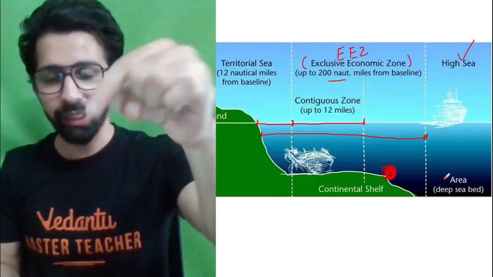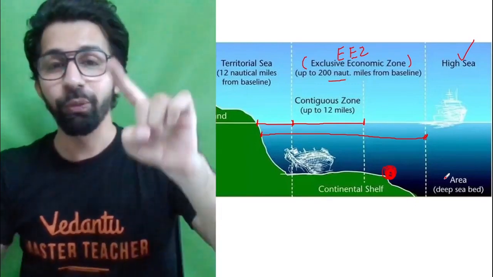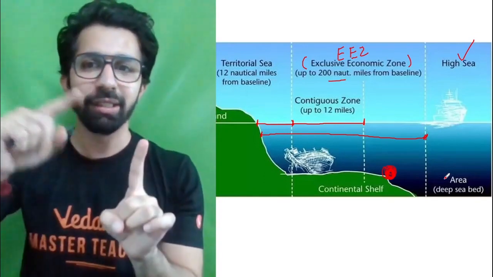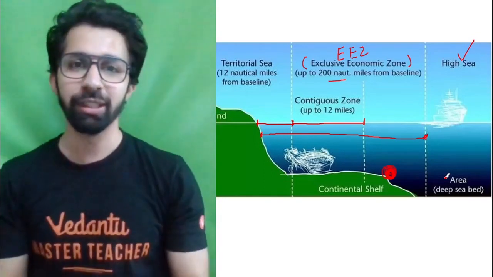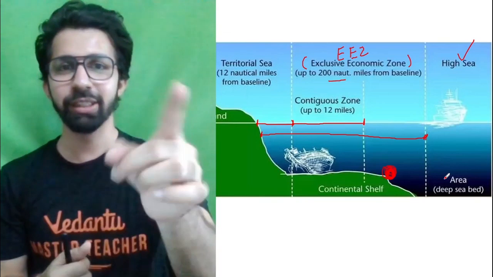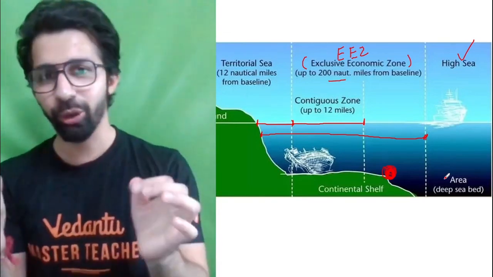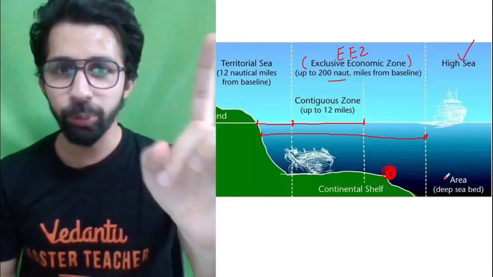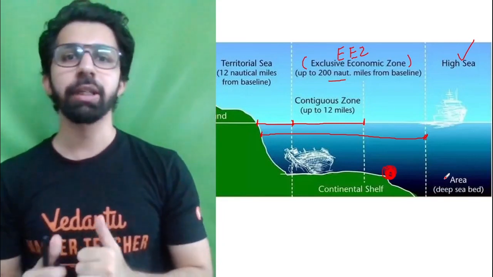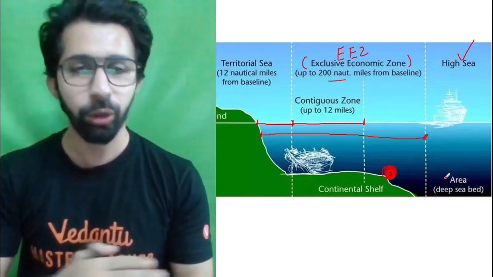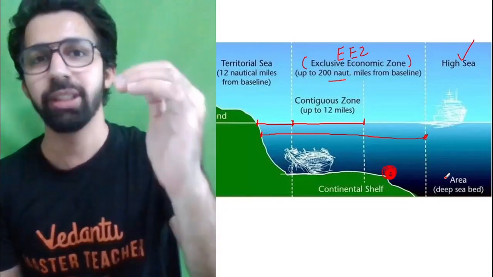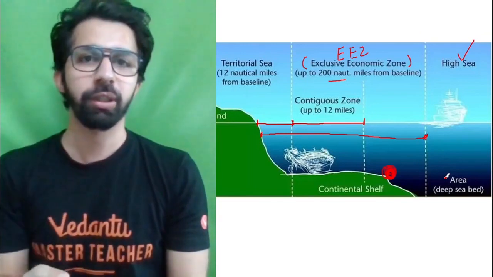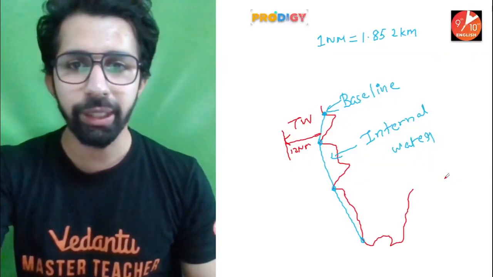I want you guys to tell me in the comment section which is that organization which controls all the resources which are there beyond the 200 nautical miles of any country. So this is going to be one of your homework. I want you guys to tell me in the comment section. I hope you guys are able to understand. First of all, let me tell you, no need to remember all these things. This is just an extra thing which I told you. Okay, what you guys are supposed to remember about the territorial sea, quickly, I will give you a quick recap.